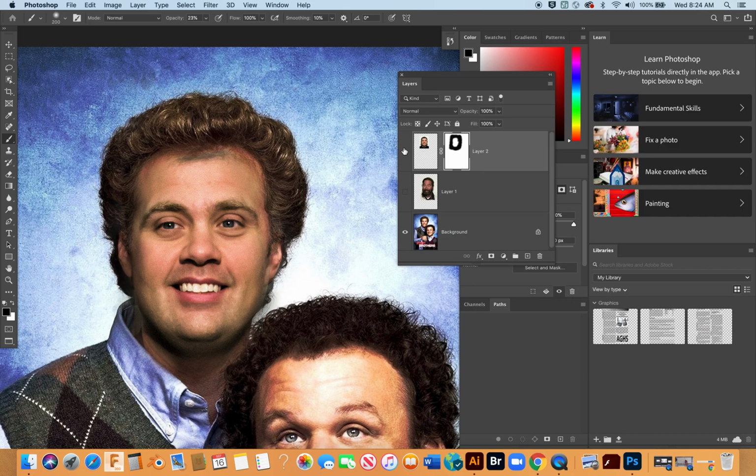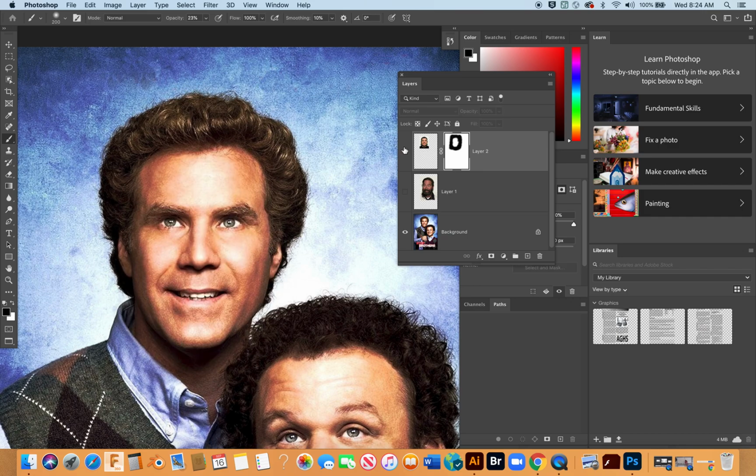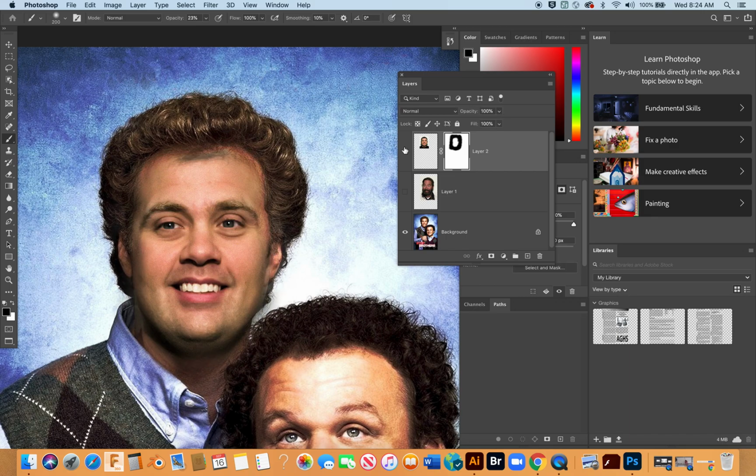I'm going to turn this layer off and on, and again doing that so I can see if there's any areas I need to continue to work on. Down here, looks like down in here a little bit. I'm going to try and sweep his face just a little bit there to bring him in. It's not looking too shabby.